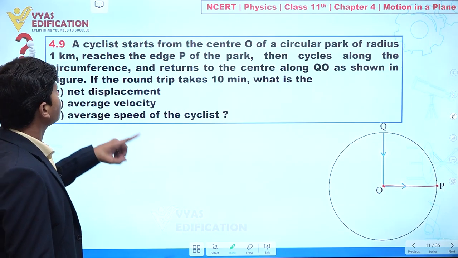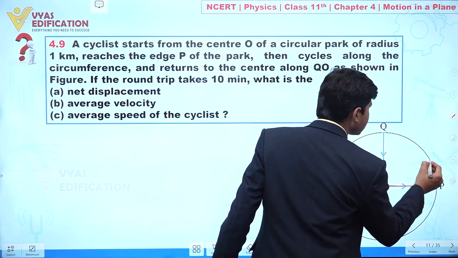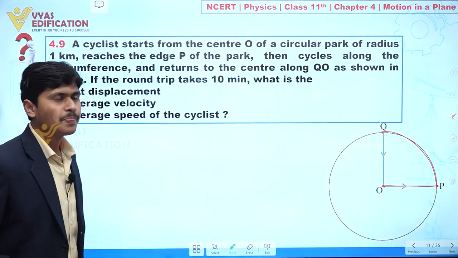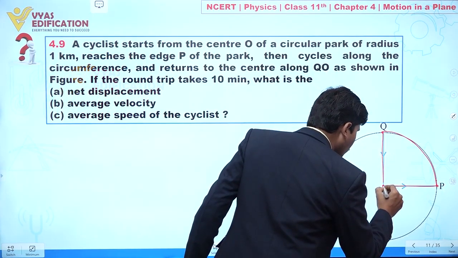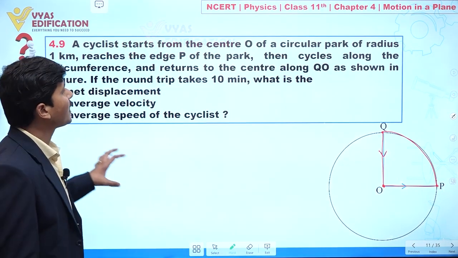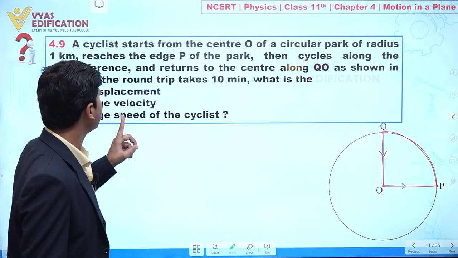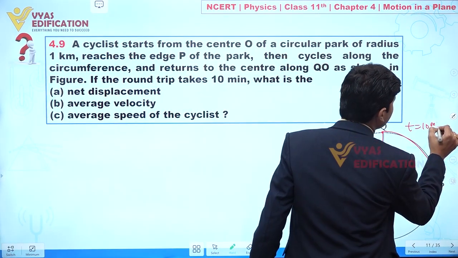Then the cyclist goes along the circumference of the circle and reaches point Q, and again goes along the path QO, reaching the initial position O. So this is the path of the cyclist, and for this round the cyclist takes 10 minutes. So the total time taken is 10 minutes.